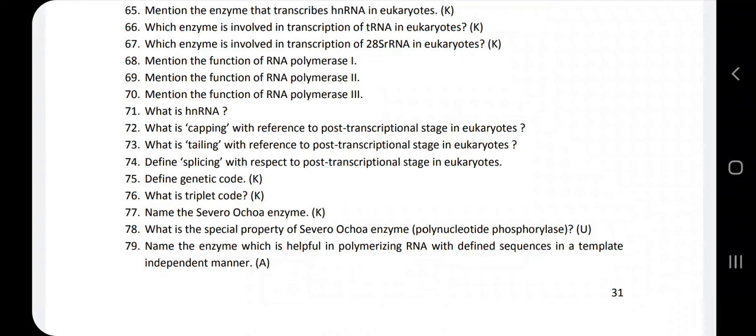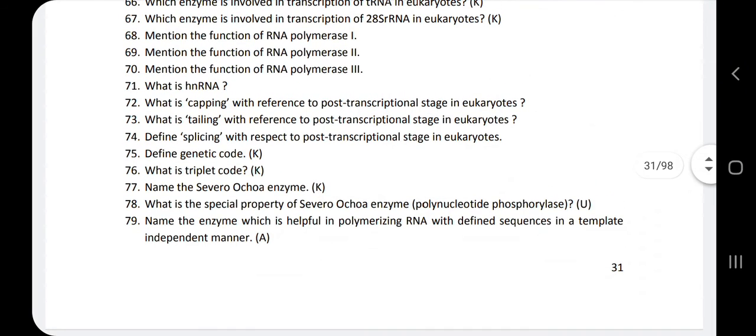Before the mRNA is formed, there is formation of the immature hnRNA. That hnRNA will undergo the post-transcriptional process that involves three processes called capping, tailing and splicing. In this question, they have asked only what is capping.